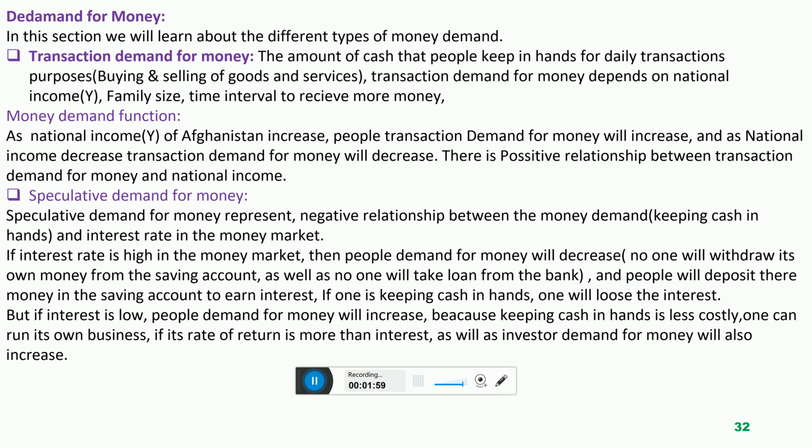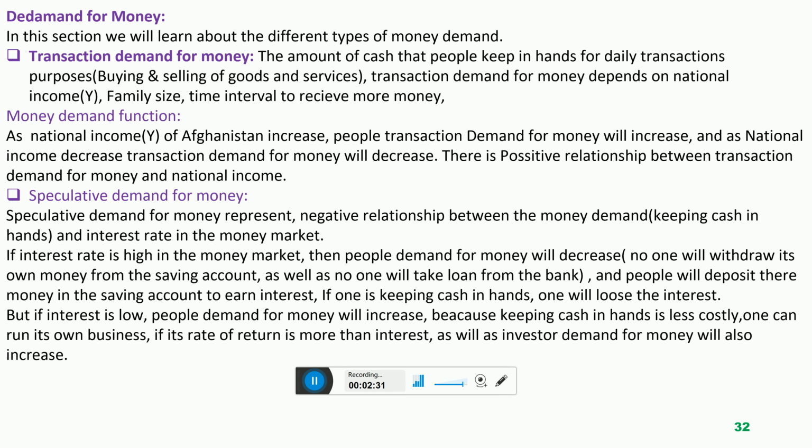increase. Why? Because when the GDP of Afghanistan is increasing, the people of Afghanistan are getting rich. When they are getting rich, their lifestyle will change. They will need a bungalow, they will need a car, they will need servants, they will need luxury cars, that is, a high-fi social status.